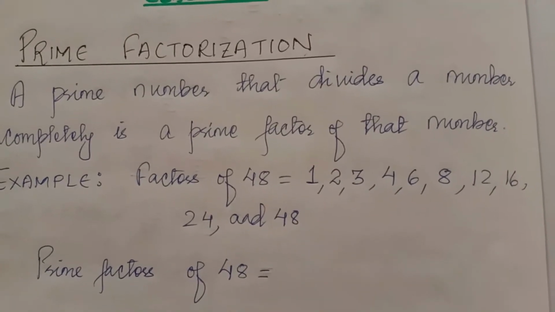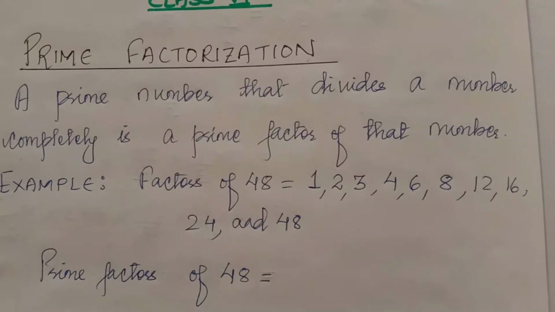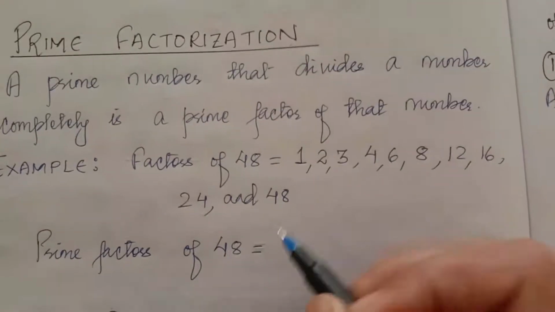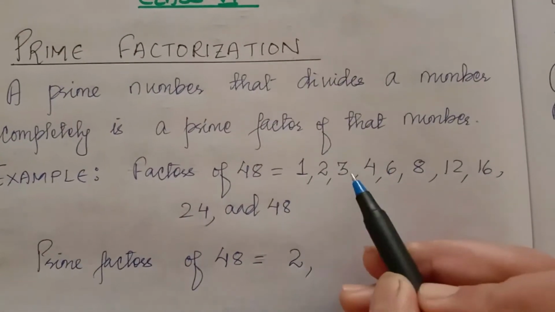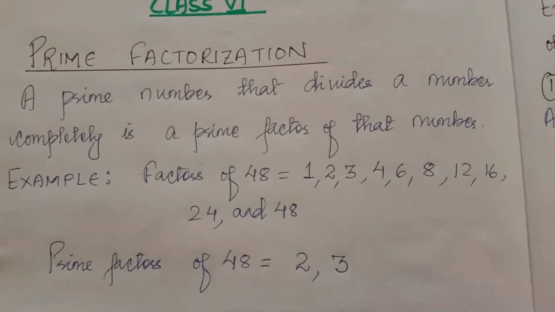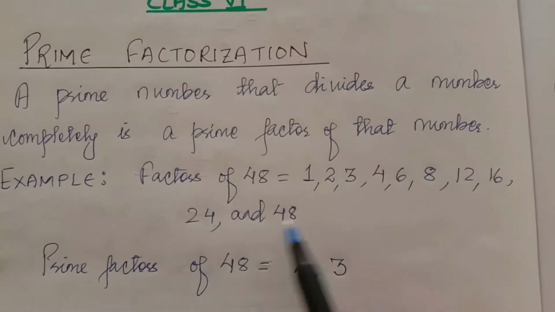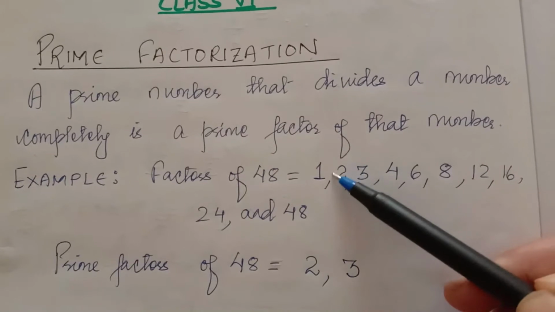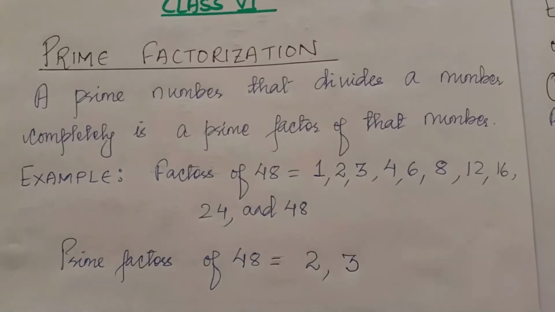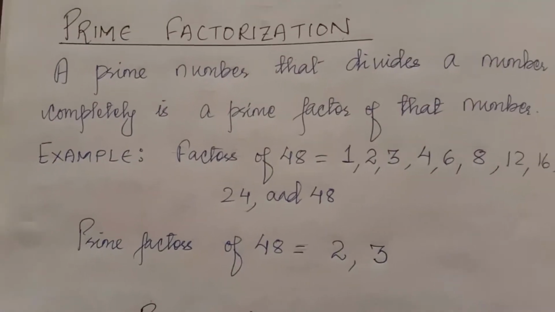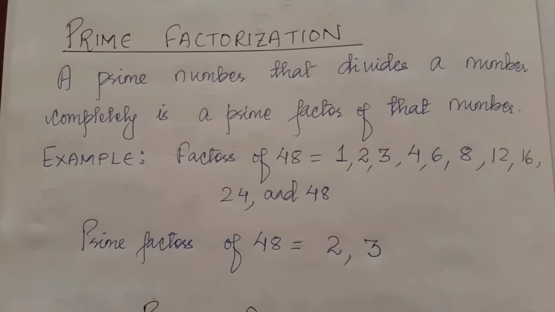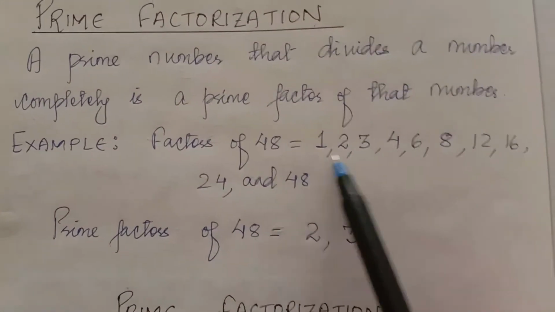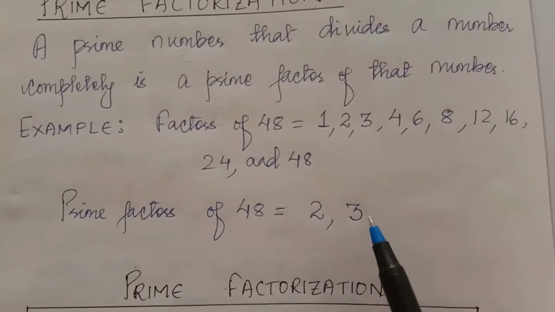We have to select only the prime numbers. And I have already taught you that 1 is not a prime number, so you cannot consider 1 as a prime number. So 2 is a prime number, so 2 is a prime factor of 48. 3 is a prime number, 3 is a factor of 48, and all the remaining numbers are composite numbers. Always keep in mind that among even numbers, only 2 is prime. All other even numbers are composite numbers. So the prime factors of 48 are only 2 and 3. This is called factors and this is called prime factors.